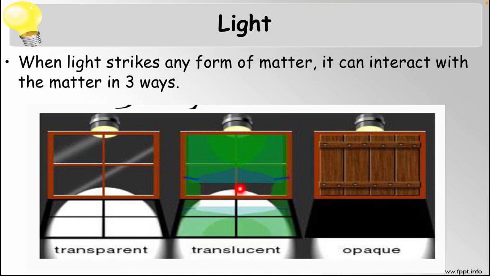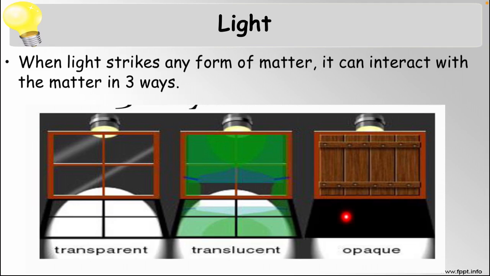So why do we see differently through different objects? It is simply because light passes differently through various types of objects. In the glass, light passes through easily, so we can see clearly. In the plastic, light passes through partially, so we can see but not clearly.